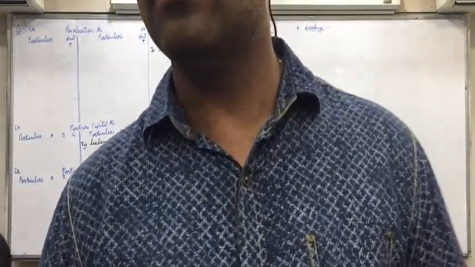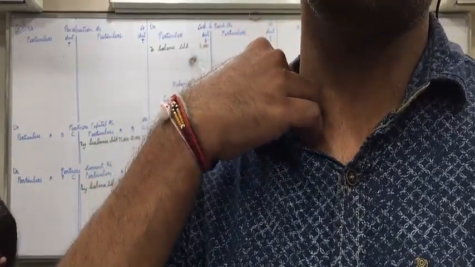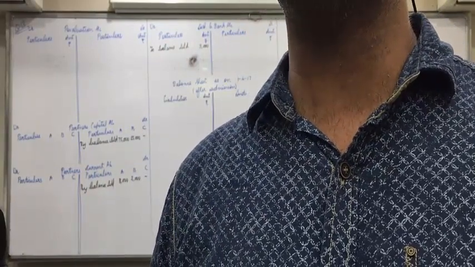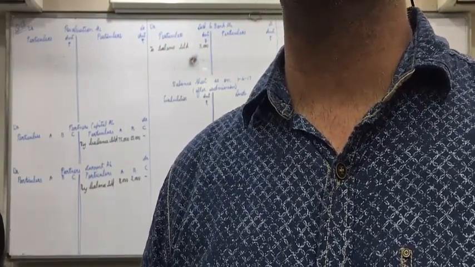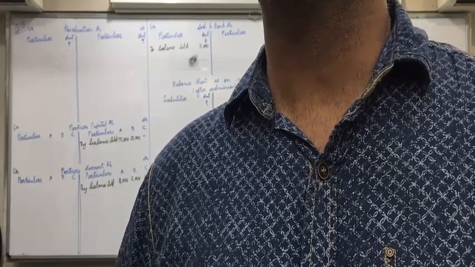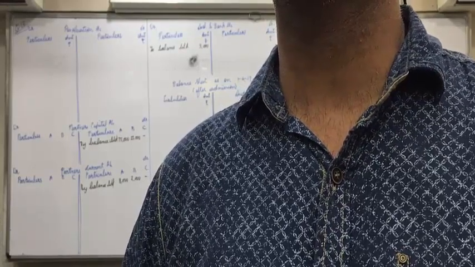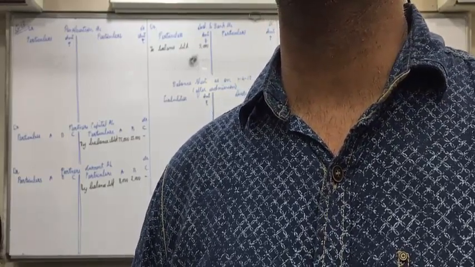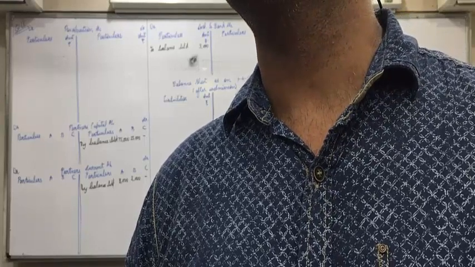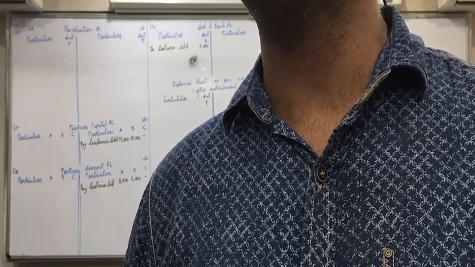Partners' capital account credit side, by workmen accident compensation fund 5,000. In whose column? So 4,000. 4,000 in?